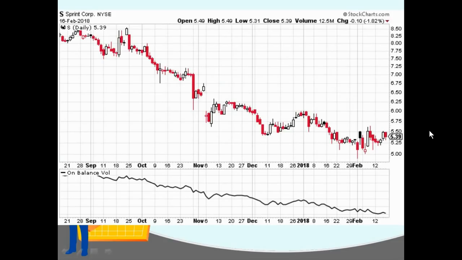Here's another similar example with the daily candlestick chart of Sprint stock. And we can see the On Balance Volume indicator just going down, down, down. It's not making higher highs here. It's making lower highs, lower highs, lower highs, all the way down. And there were times where it looked like the stock was going to recover and start going up, like over here.